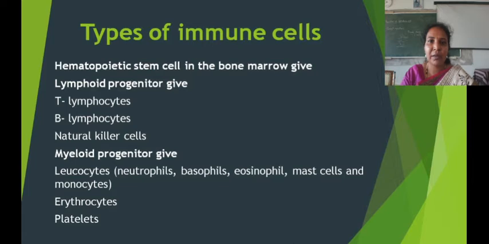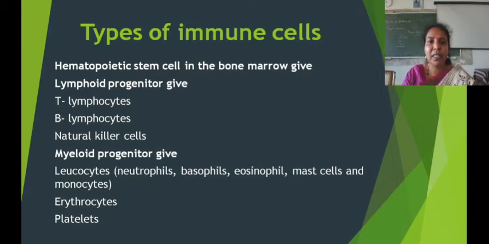These stem cells give rise to two lineages of cells called lymphoid progenitor cells and myeloid progenitor cells. Among these, lymphoid progenitor cells give rise to three types of immune cells. They are T lymphocytes, B lymphocytes, and natural killer cells. Among these three, T and B lymphocytes are responsible for adaptive immunity or specific immunity, whereas natural killer cells are the key mediators of innate immunity.